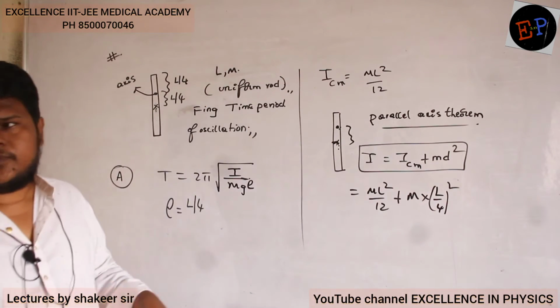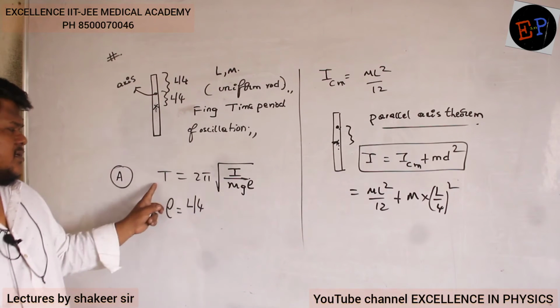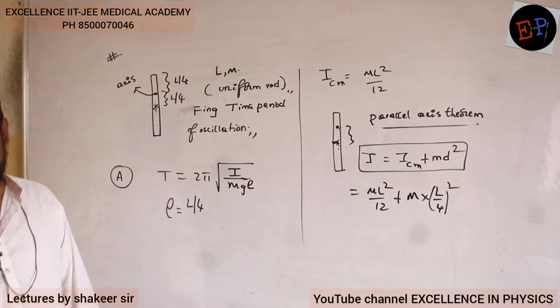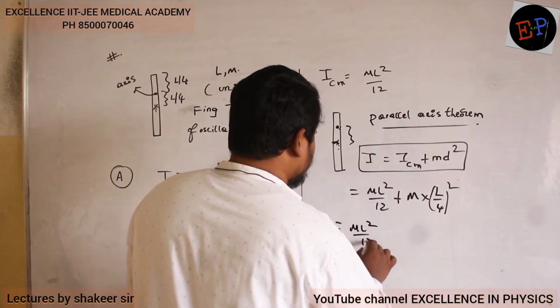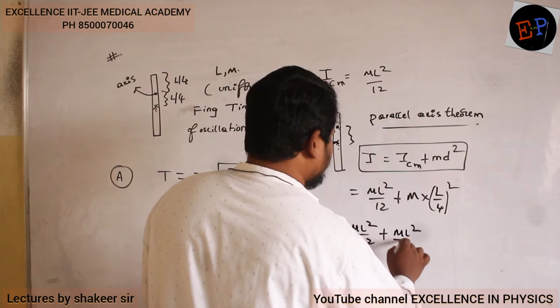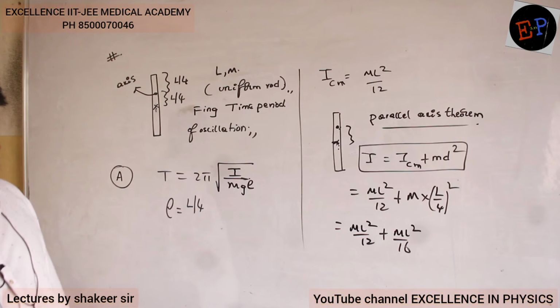If you do this calculation, you will get the I value. Once you get the I value, you substitute it in this relation, and you will get the total time of oscillation. That's it. So therefore, m l square divided by 12 plus m l square divided by 16. What is the LCM of 12 and 16?